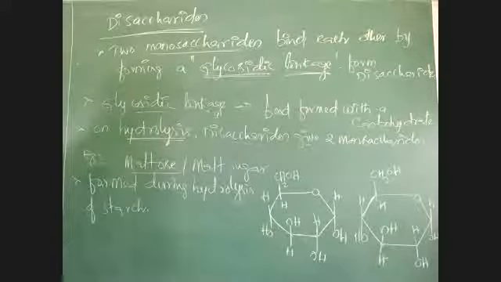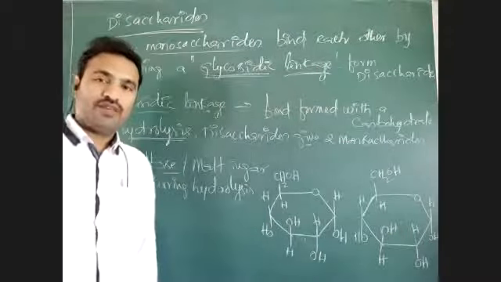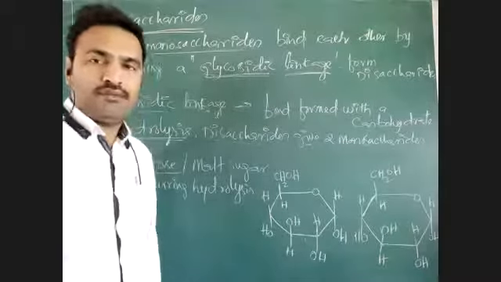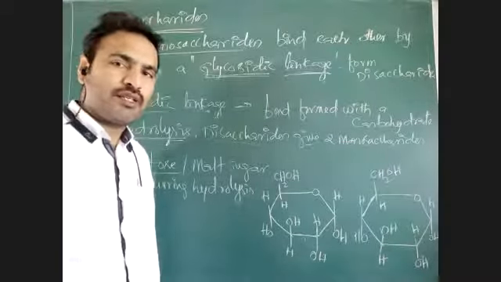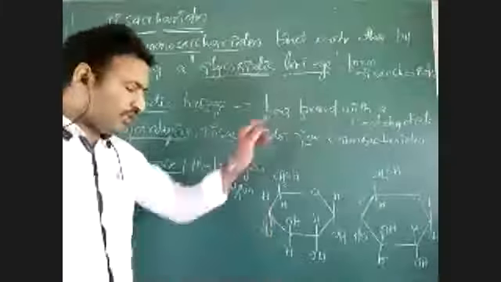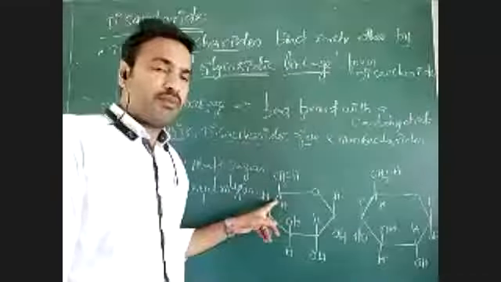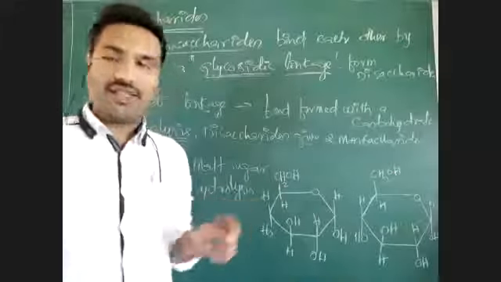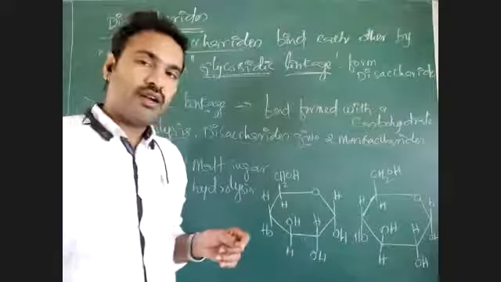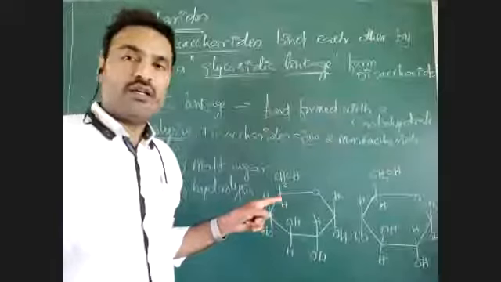Beta sir, alpha sir, beta sir. It is not beta. What are alpha and beta forms, I told you? At the anomeric carbon. Anomeric carbon means the functional group carbon. In an aldose, the anomeric carbon is the first carbon. That means glucose is an aldose. In glucose, at the first carbon, the anomeric carbon, the functional group carbon, if the hydroxyl group is on the right side, then it is called alpha glucose. If the hydroxyl group is on the left side, then it is called beta glucose.